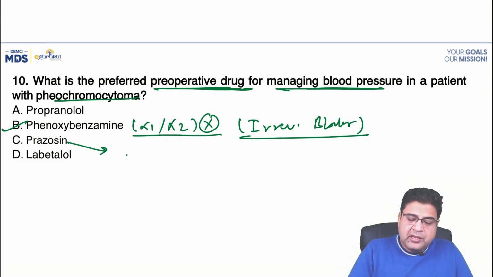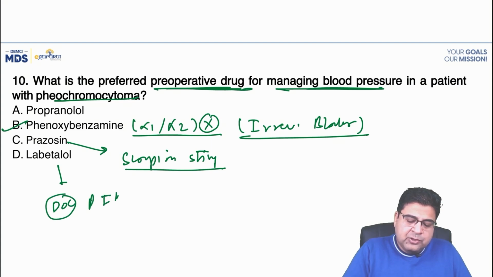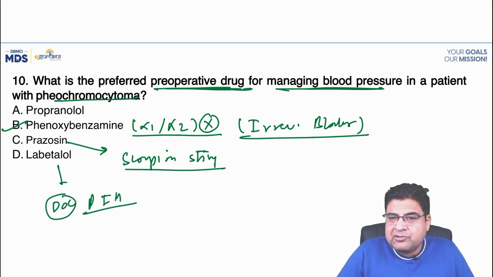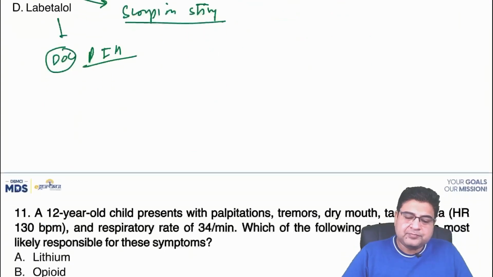Right? Prazosin we can use in patients with scorpion sting. Labetalol is the best medicine for pregnancy-induced hypertension. So in pregnancy-induced hypertension, labetalol can be used as the best medicine. So for question number 10, the answer is B, phenoxybenzamine.